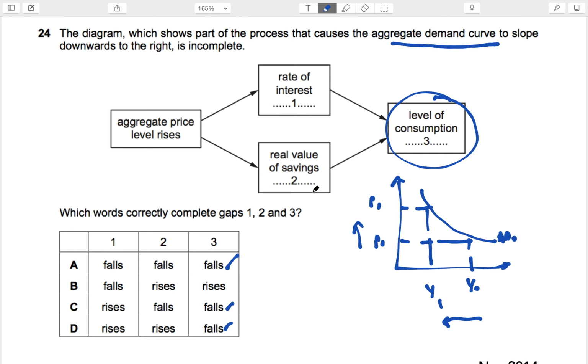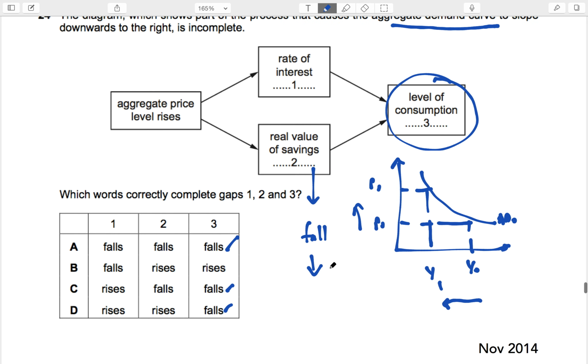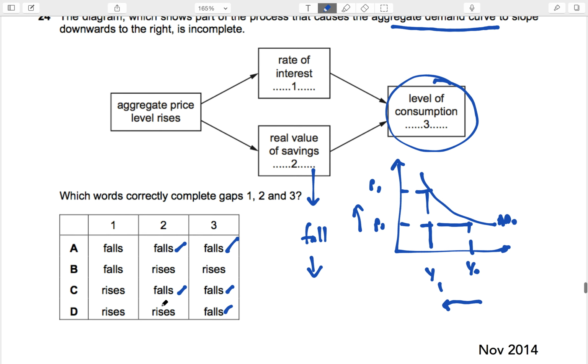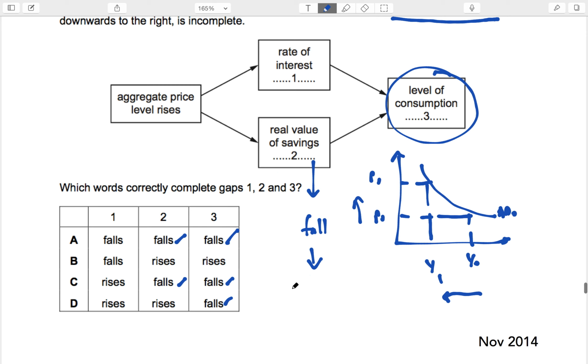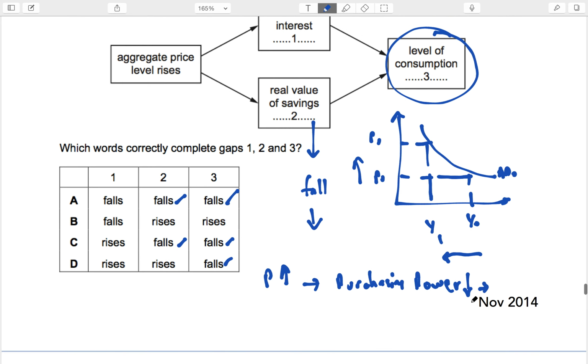The real value of savings should also fall because your savings will lose value because now inflation is happening. So falls, falls. Okay? But what happens to interest rate is an important thing to remember. Now, the logic behind interest rate is this, that when the price level goes up, your purchasing power is going down. The money that you have in your hand, will it buy you the same amount of goods?